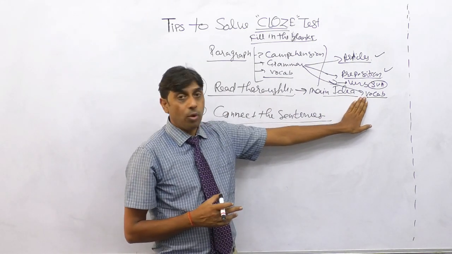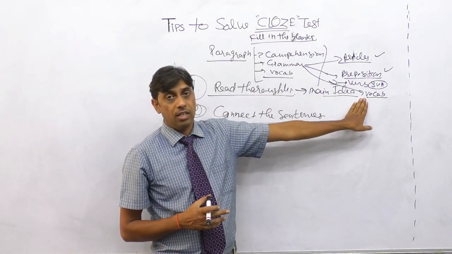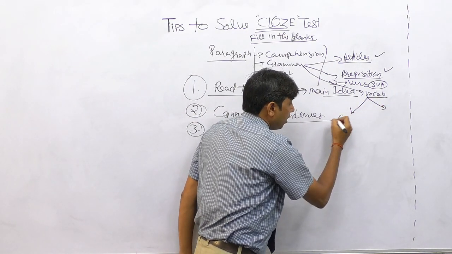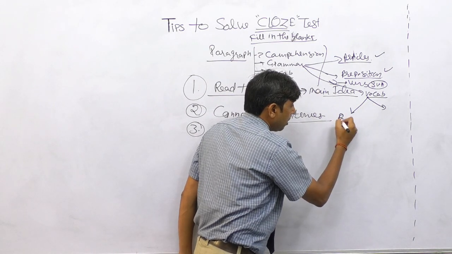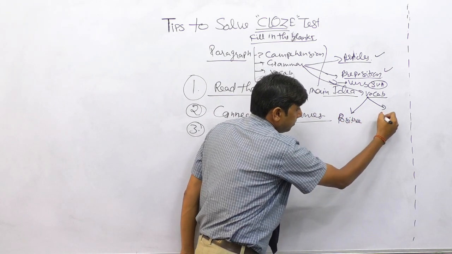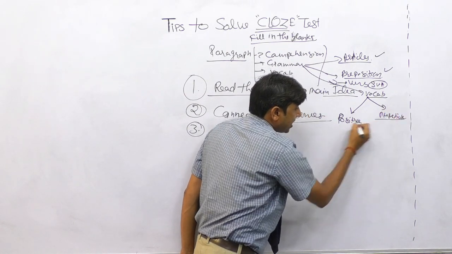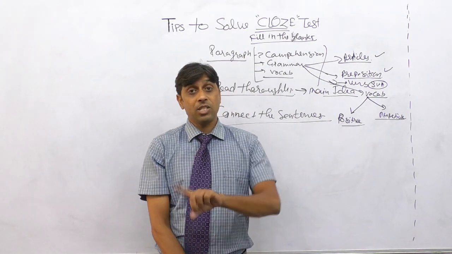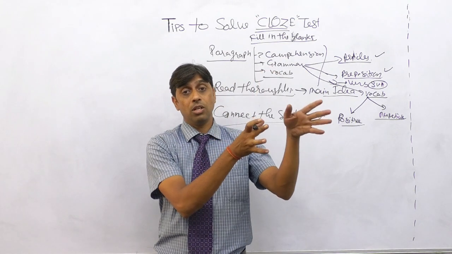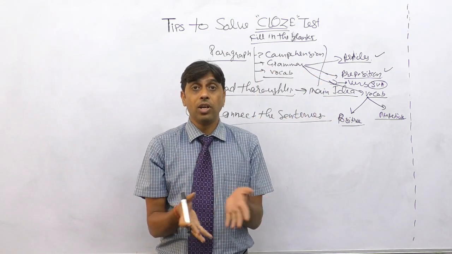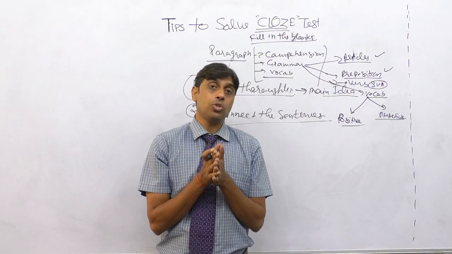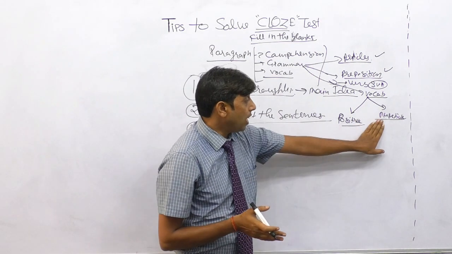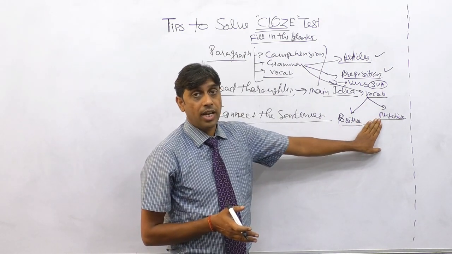Apart from knowing the meaning of vocabulary, another thing we should know in a cloze test is the positive connotation or the negative meaning of the word. For example, famous is a positive word when you talk about popularity. Infamous is also used for popularity, but in a negative connotation. Correct? So we have to identify the positive and negative connotation.